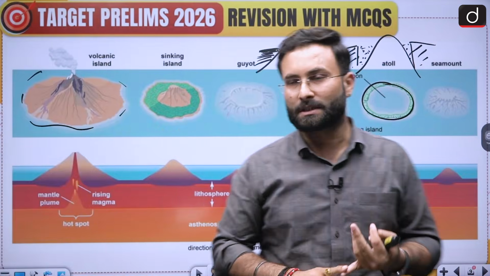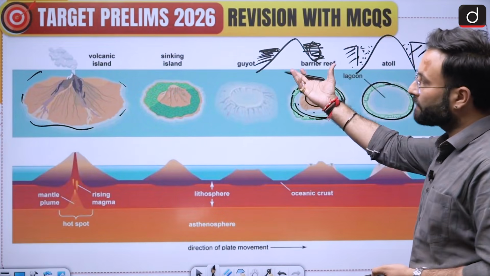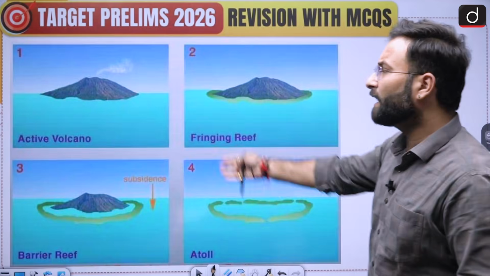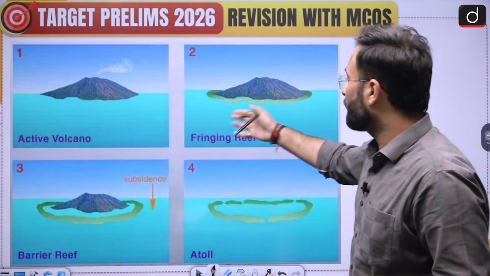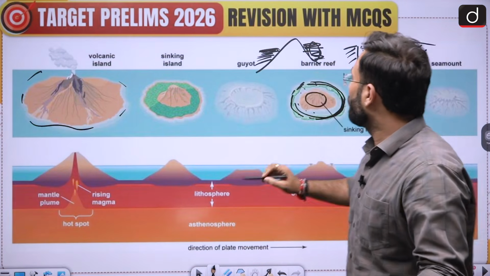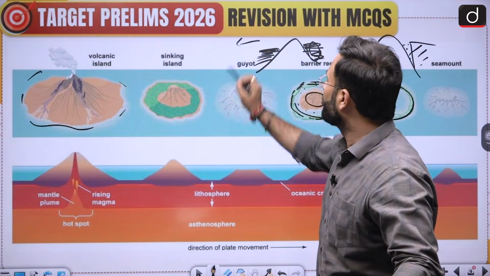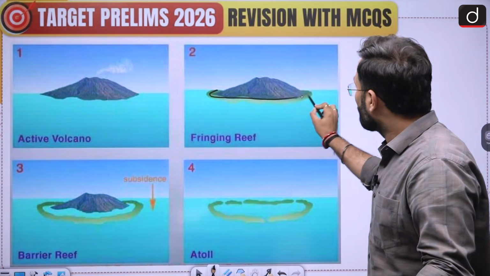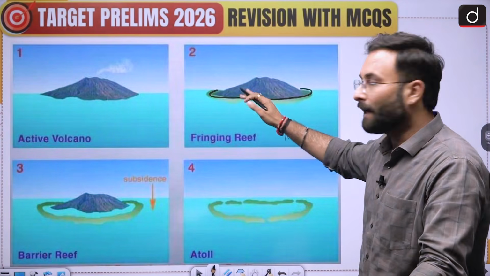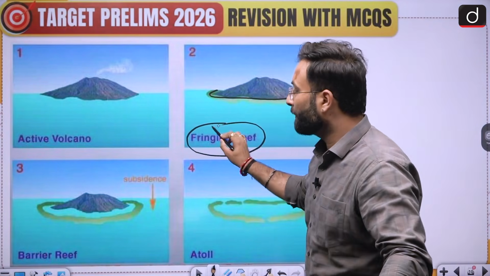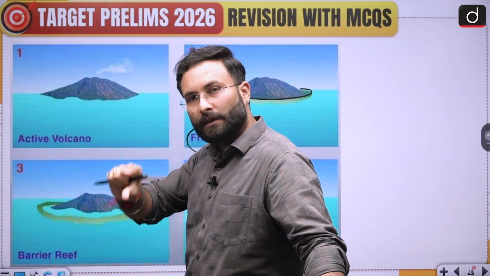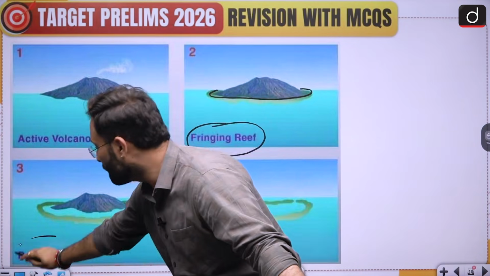And we have already talked about the sea mounts and Guyots. Now there are different kinds of coral reefs given over here. The structure I told you about, with no water and totally in contact with the island, is called a fringing reef. If there is water between the reef structure and the island, that is called a barrier reef.